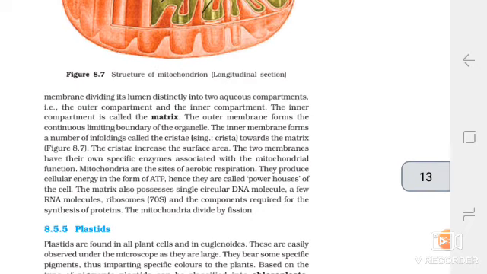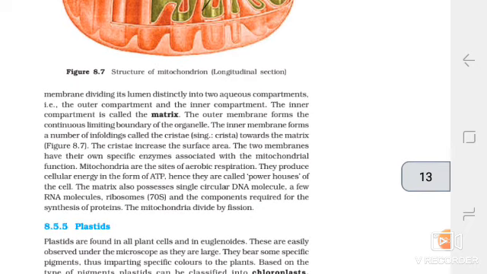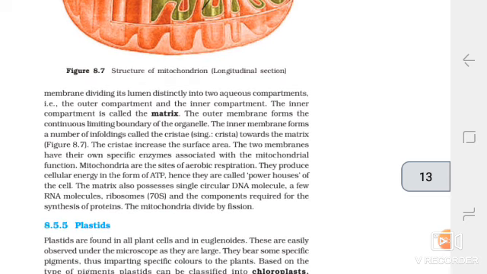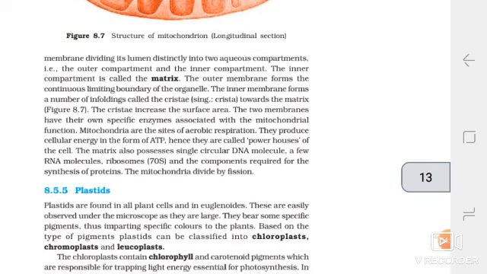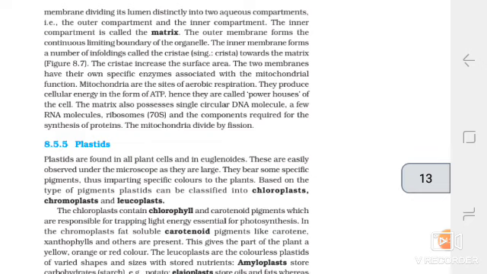The inner compartment is called the matrix. The outer membrane forms the continuous limiting boundary of the organelle. The inner membrane forms a number of infoldings called the cristae, towards the matrix. The cristae increase the surface area. The two membranes have their own specific enzymes associated with the mitochondrial function. Mitochondria are the sites of aerobic respiration. They produce cellular energy in the form of ATP, hence they are called the powerhouse of the cell. The matrix also possesses a single circular DNA molecule, a few RNA molecules, ribosomes (70S), and the components required for the synthesis of proteins. The mitochondria divide by fission.